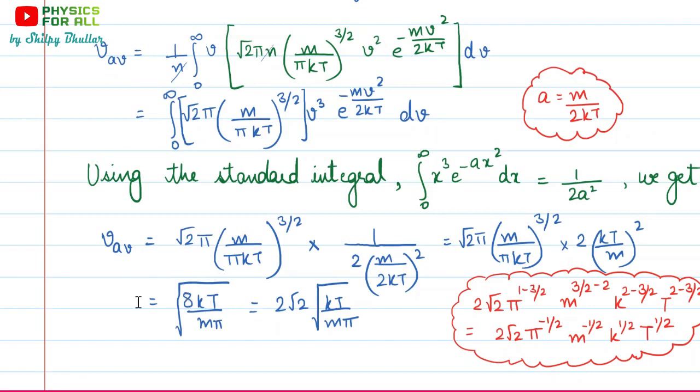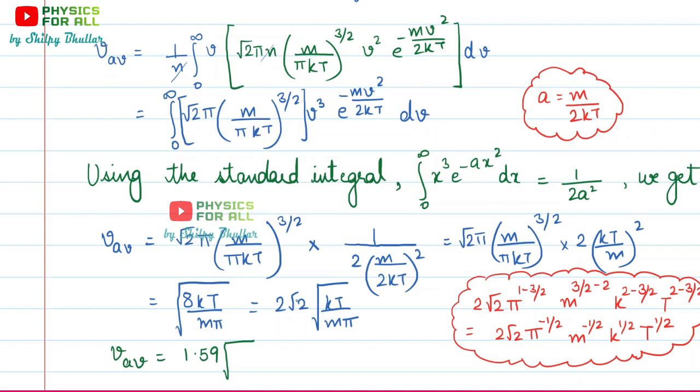Further, on solving, we get that the value of 2 root 2 or root 8 is 1.59. The final expression becomes 1.59, because this is a number. We know the value of root 2 is 1.414. That multiplied by 2 would give us 2.828, and we have also used pi.